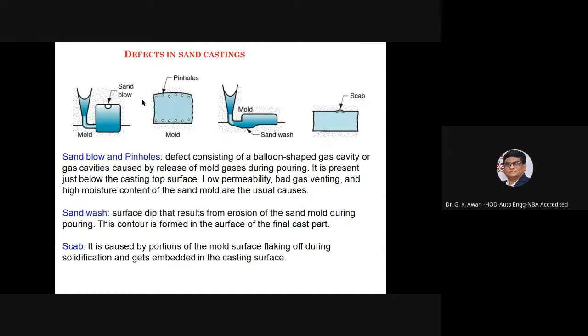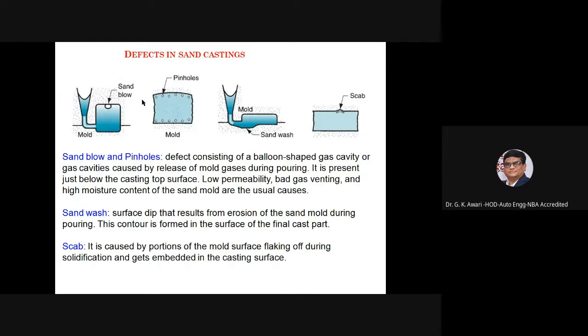These are the defects in sand casting. Sand blow and pinholes. A defect consisting of a balloon-shaped gas cavity is caused by the release of mold gases during pouring. It is present just below the casting top surface. Low permeability, bad gas venting and high moisture content of the sand mold are the usual causes.